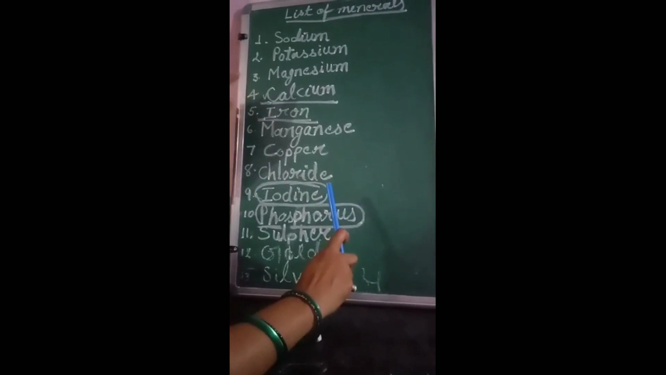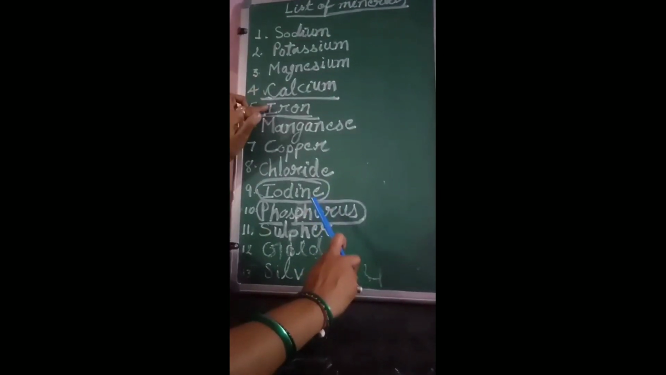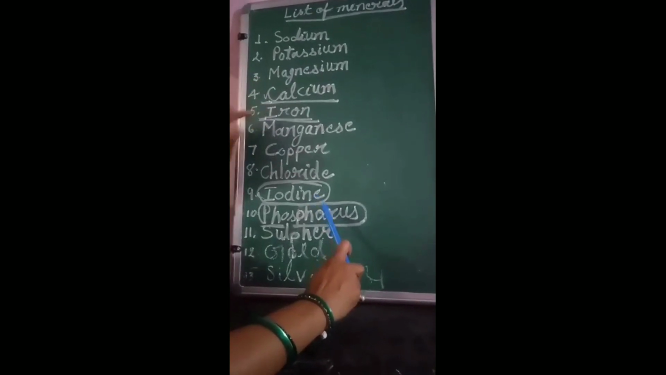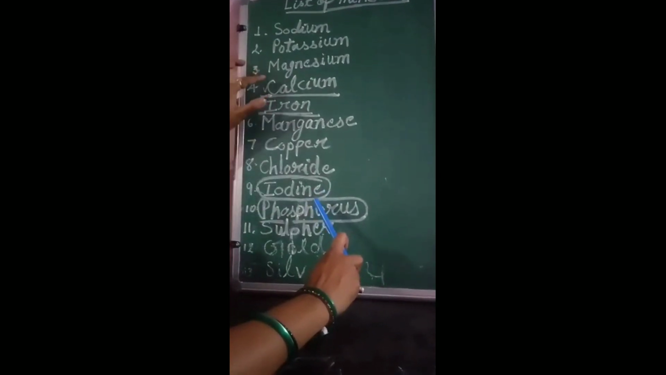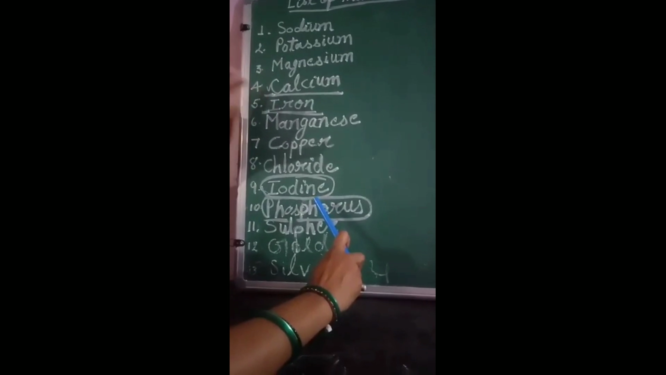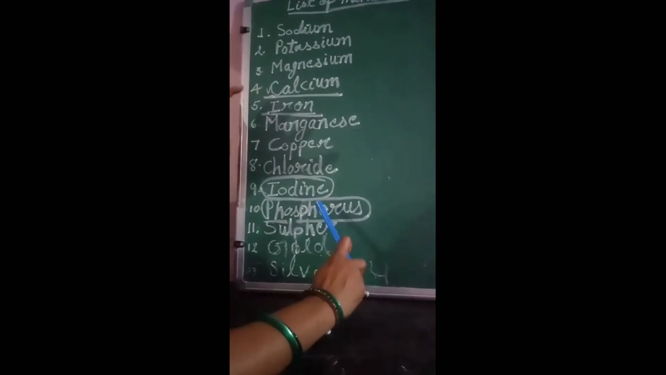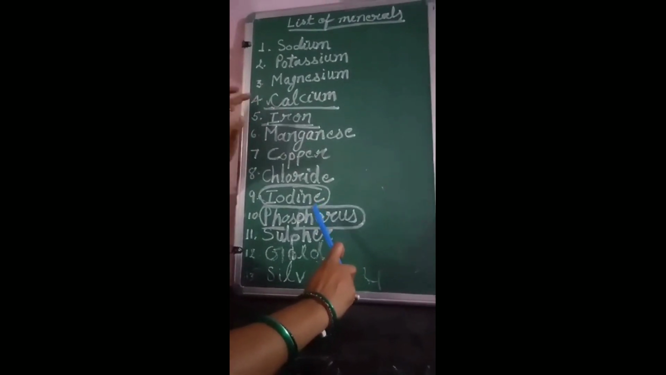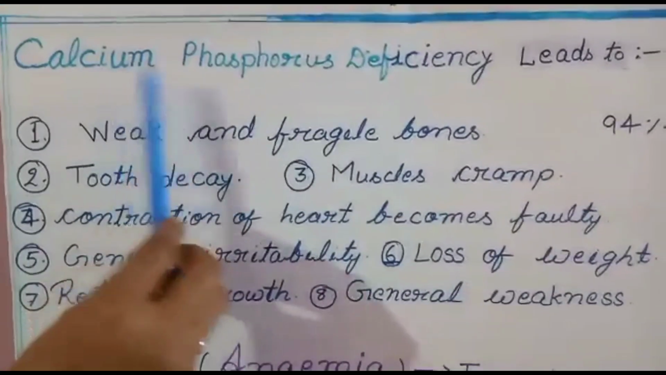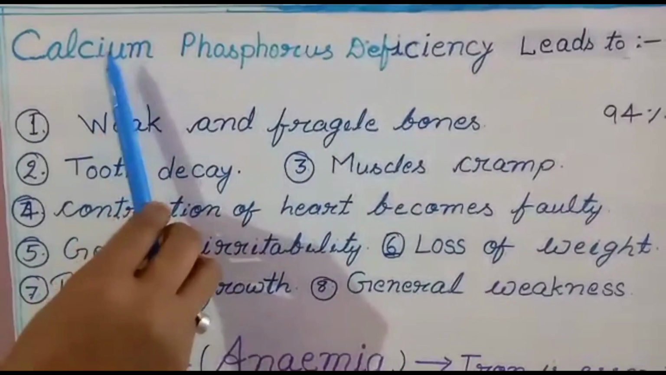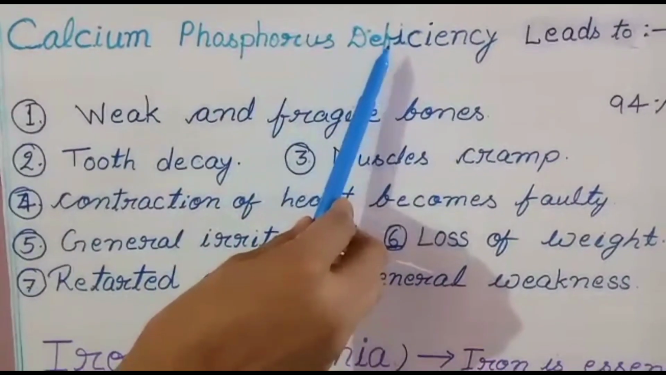So today I will discuss about calcium, phosphorus and iron. What role these minerals, calcium, phosphorus and iron, play in the smooth functioning of the body and the body organs. Now let us come to the chart paper. Here is written calcium phosphorus deficiency.